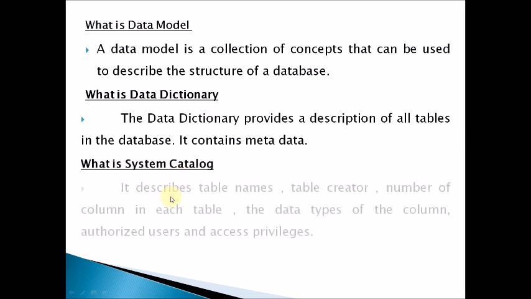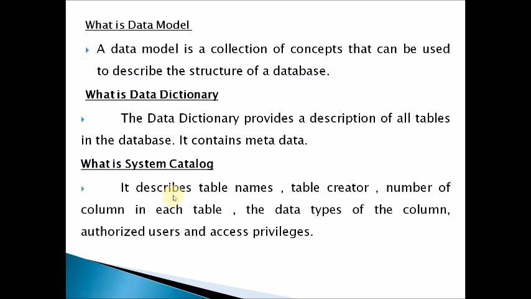Next question, what is the system catalog? It describes table names. Like a data dictionary, the system catalog also describes table names and table creators, who is the creator of a particular table, as well as the number of columns in each table.